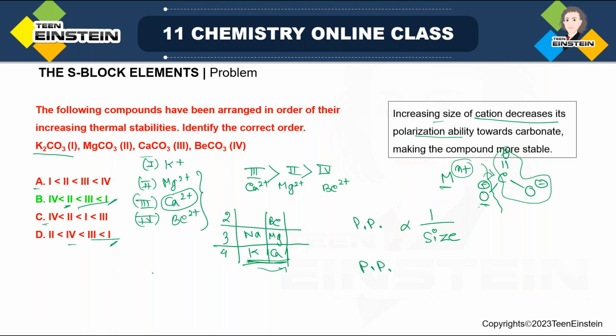So if I am writing it in terms of ion, K plus maximum, that is its corresponding carbonate, then Ca2 plus, Mg2 plus, and minimum stability will be for this one. So it is 4, this is 2, this is 3, and this is 1. So the correct option is option B.